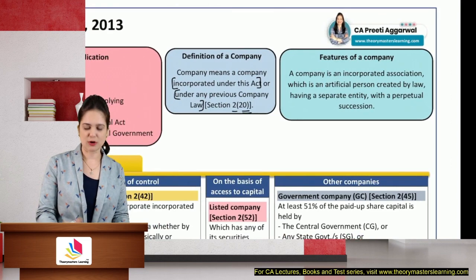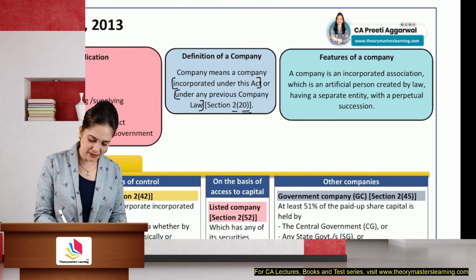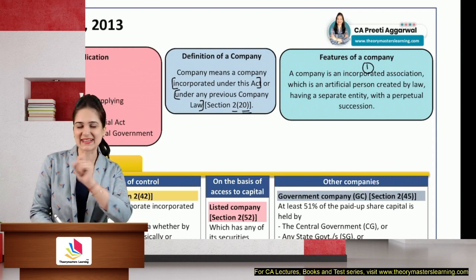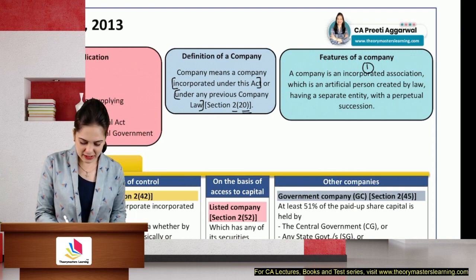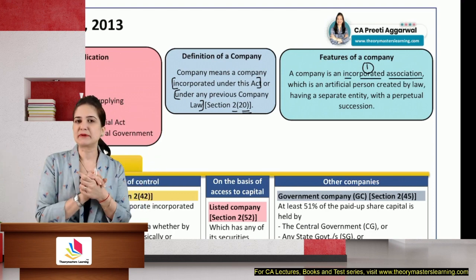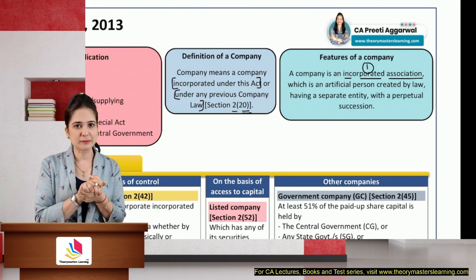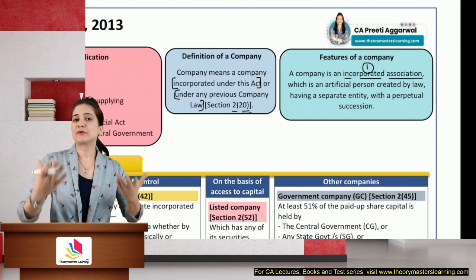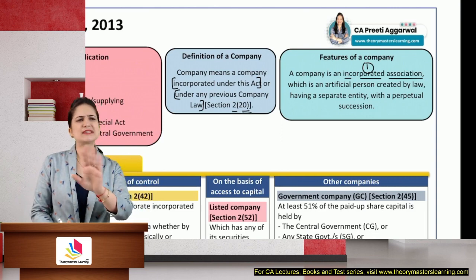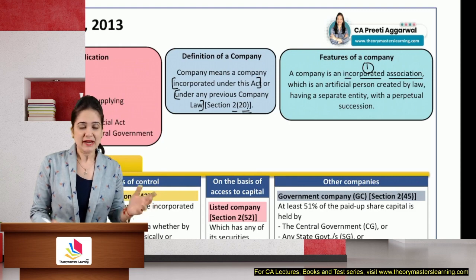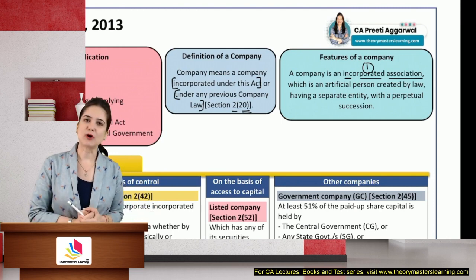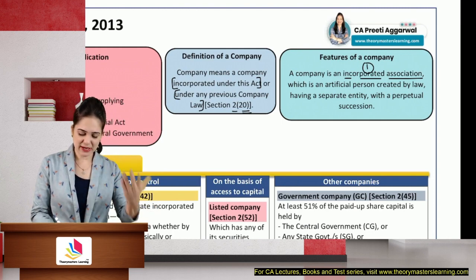What are the features of a company? Company means an incorporated association. This is the first characteristic of a company. It is an incorporated association. Association means it is a group of persons who have come together for a common purpose. It has to be incorporated, it has to be formed under law by the operation of law. It doesn't take birth like a natural person. It is clothed with legal personality. It has to be brought into existence by operation of law. So it has to be incorporated.